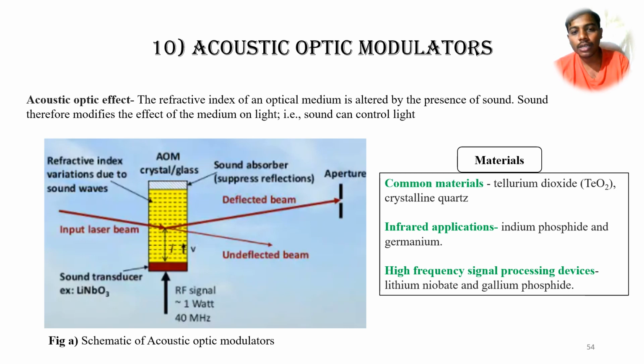The transmitted light's angle we can shift if we change the refractive index of that crystal. The common materials are tellurium dioxide or crystalline quartz, and for infrared, for a particular application, we can use indium phosphide and germanium.